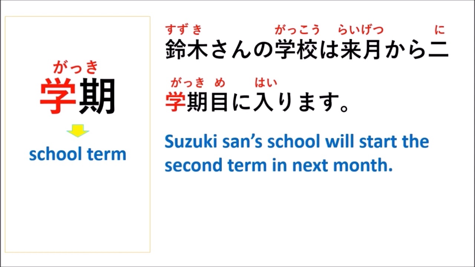Or 1学期目, it means the first term. 3学期目, it means the third term, right? So this is about how to count the school term. So in here we have 2学期目, it means the second term. に入ります, it means enter or entrance to the second term. 来月から, it means from next month.